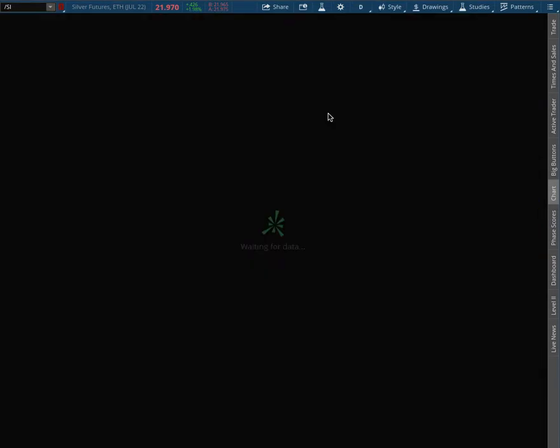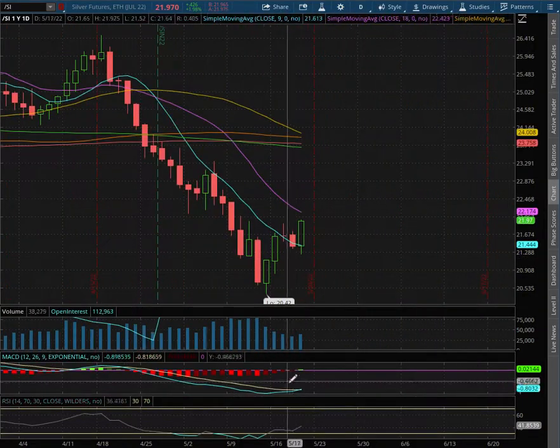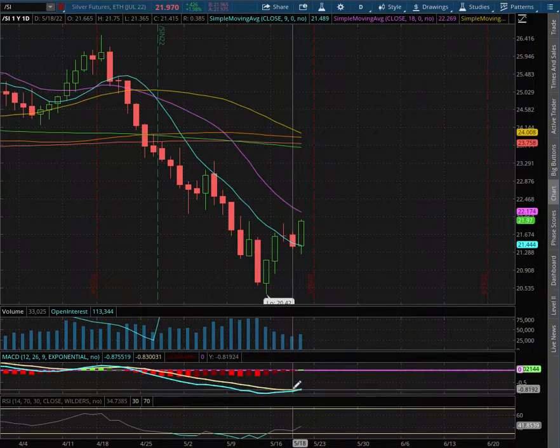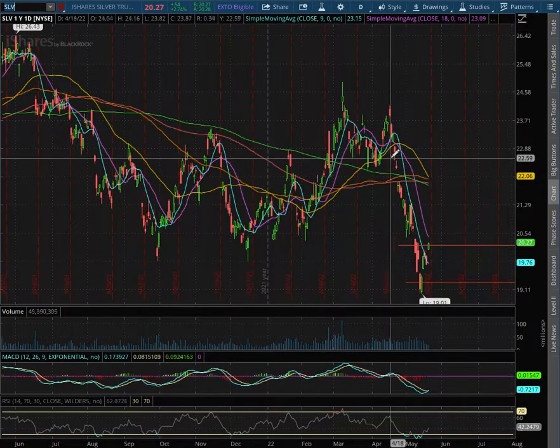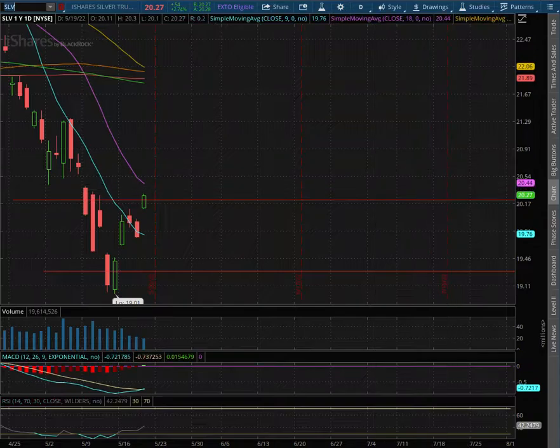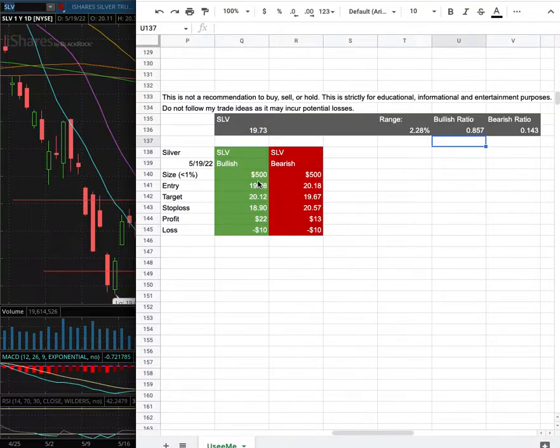As we extend that further to the daily chart, we remain in negative MACD, seeing signs of a converge. We're off of oversold levels with the RSI. And as with the trade idea, I'll be trading SLV. My trade position size is less than 1% of my portfolio. My long entry is at $19.28, and that is this range here. My sell target is at $20.12. My stop loss is at $18.90.